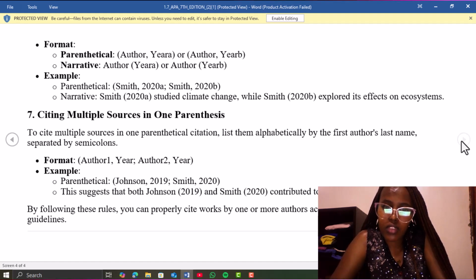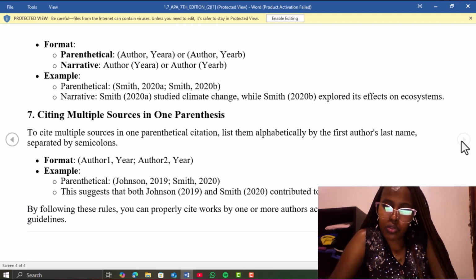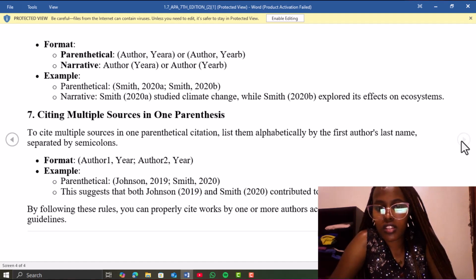Then when you cite multiple sources in one parenthesis, this is what you're supposed to do. Let's read here. To cite multiple sources in one parenthetical citation, list them alphabetically by the author's name, separated by semicolons. I think this is clear.